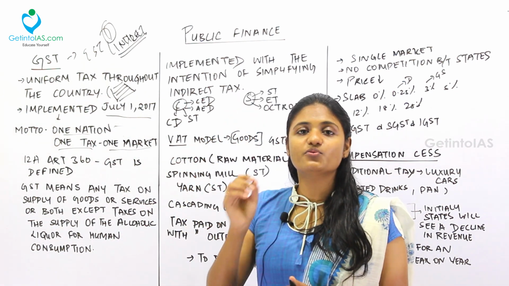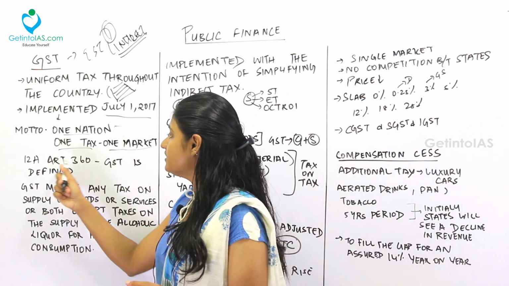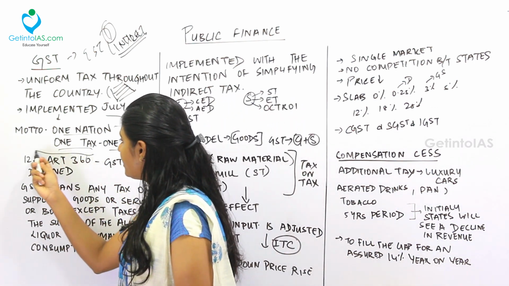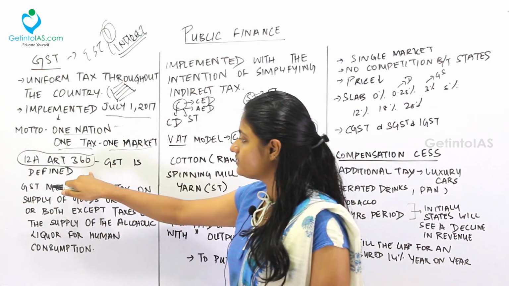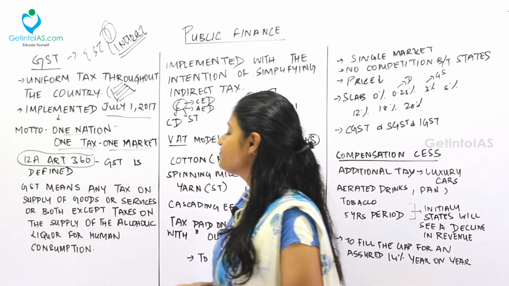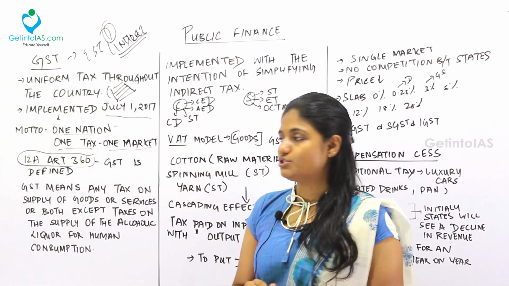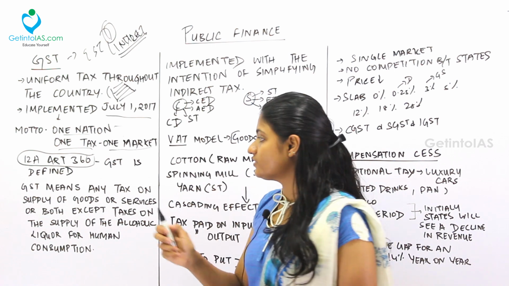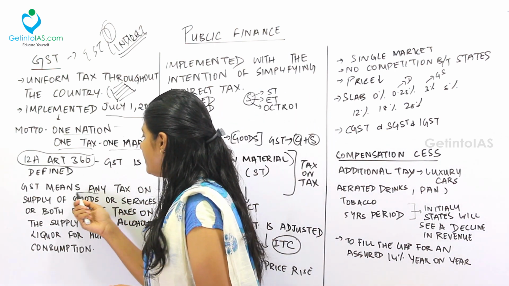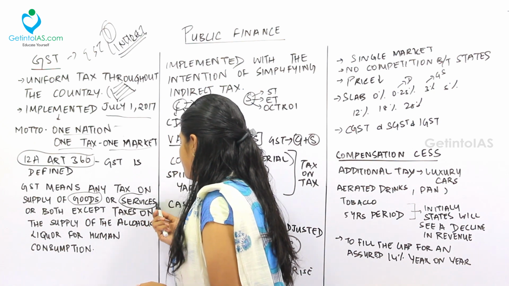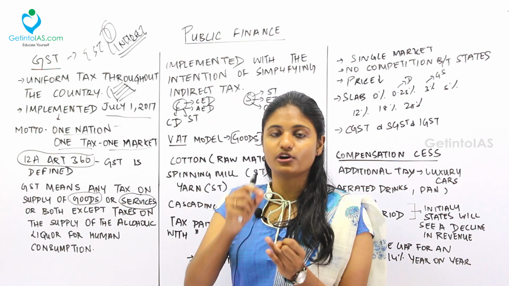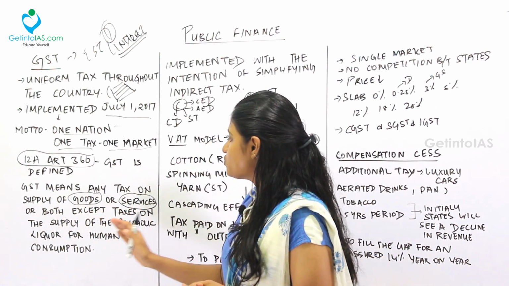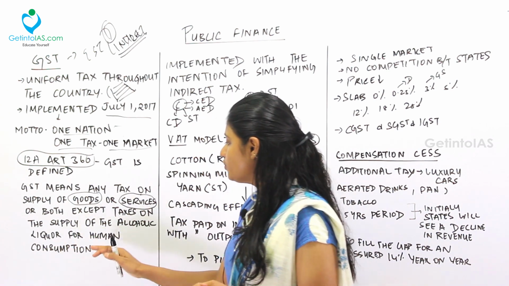Fine. So it is defined under which article of our constitution? That is Article 366, Clause 12A. Very important thing to be noted down. It is defined in our constitution under Article 366, Clause 12A. So what is GST? How is it defined in the constitution? GST means any tax on supply of goods or services. Very important thing. It is any tax on the supply of goods and services. If anyone is supplying us goods or services, for that they have to pay an indirect tax called as GST. Or both, except taxes on the supply of alcoholic liquor for human consumption.